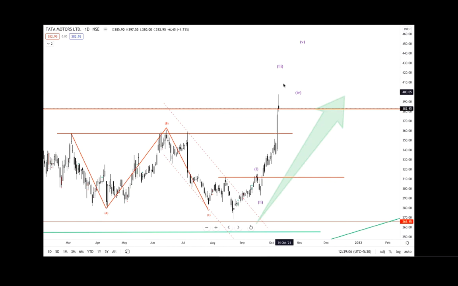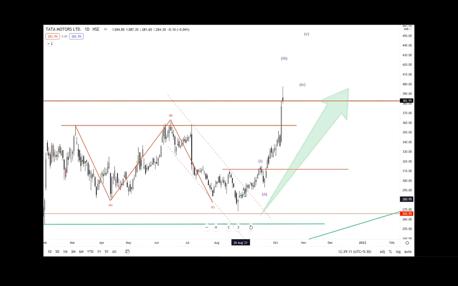It was a third wave, and how did we confirm that? Because of this wave 1 and wave 2. How did we confirm that this is the start of a new trend or trend continuation? In the previous session, I told you that this previous high was broken here, penetrated, and after the penetration we just needed a dip to go long Tata Motors. We got the dip and we got the confirmation, as this is wave 1, this is wave 2, and this is the start of wave 3, and we got our desired move.